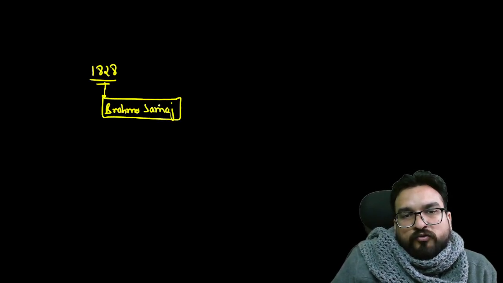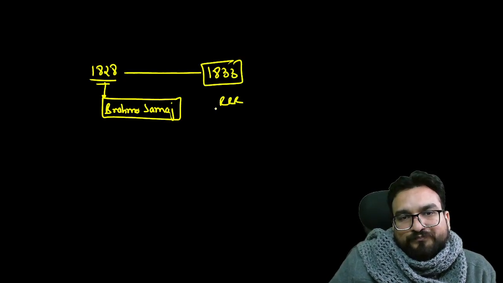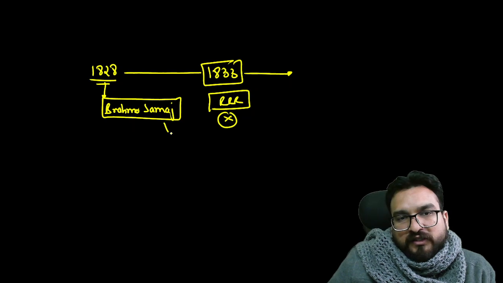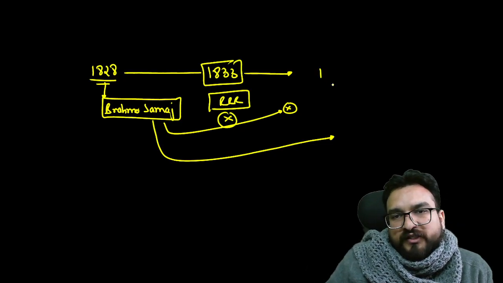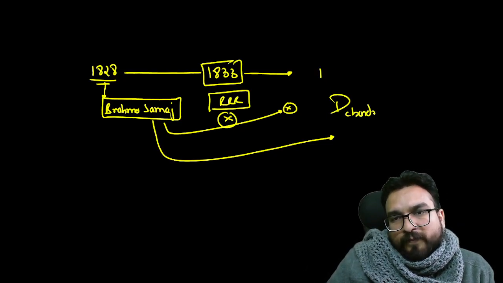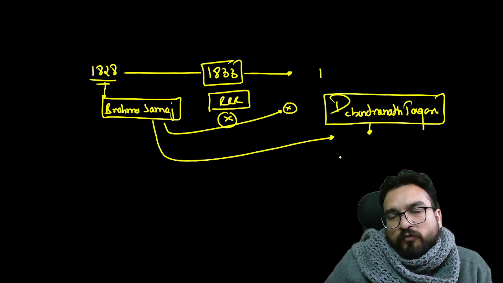right? Purifying the Hindu religion, also advocating for rationalism. But in 1833, Raja Ram Mohan Roy died. After that, you will see that Brahmo Samaj did not do anything significant after the death of Raja Ram Mohan Roy. But one person was heavily influenced by the Brahmo Samaj teachings, also by Raja Ram Mohan Roy, and his associate was Debendranath Tagore.